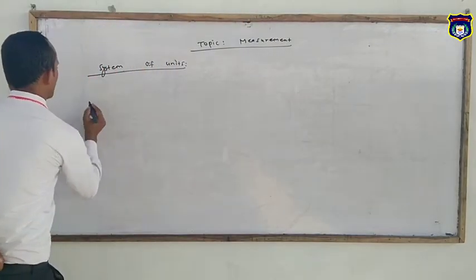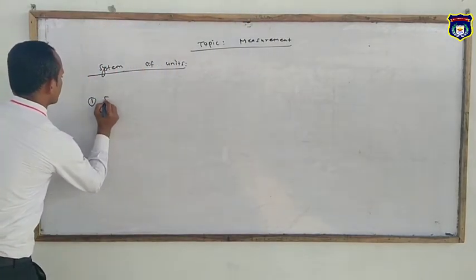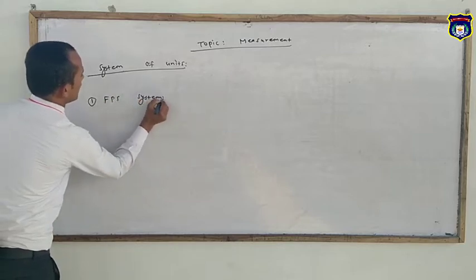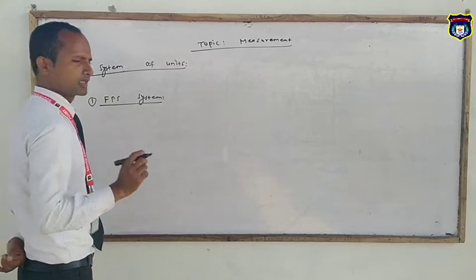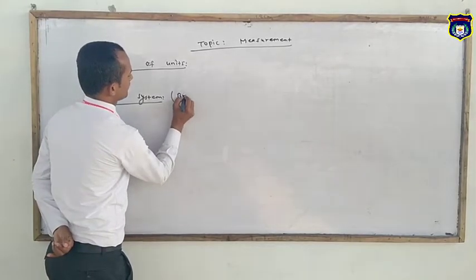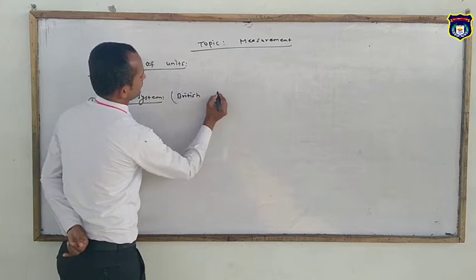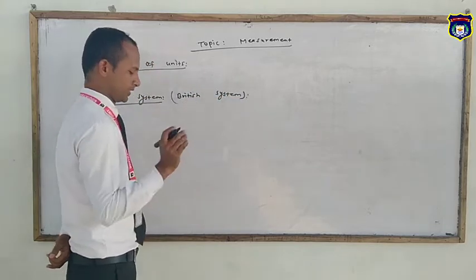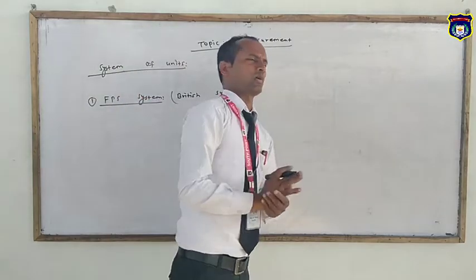The first one is the FPS system, also called the British system. This system includes three physical quantities.